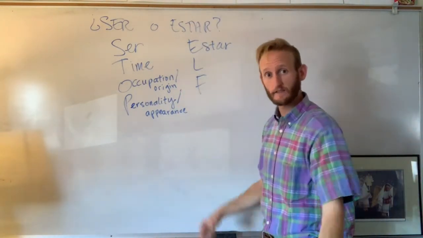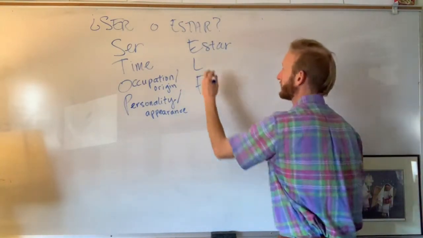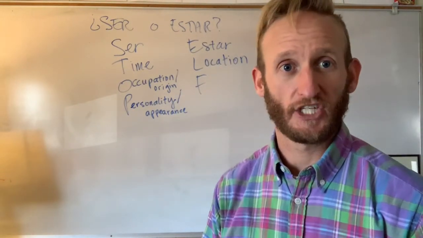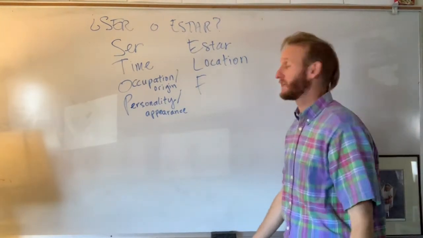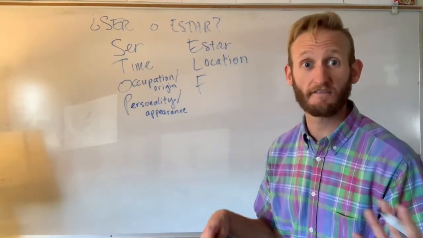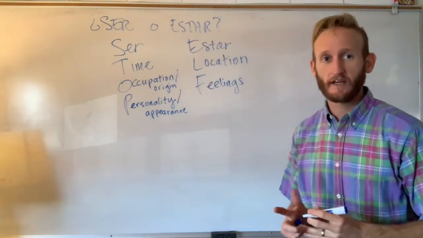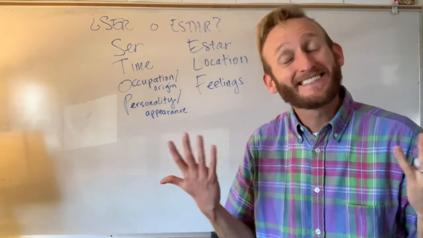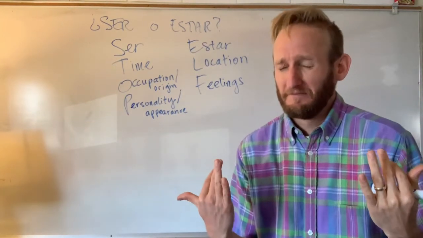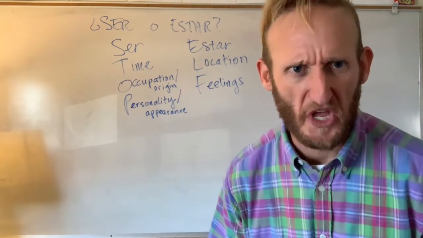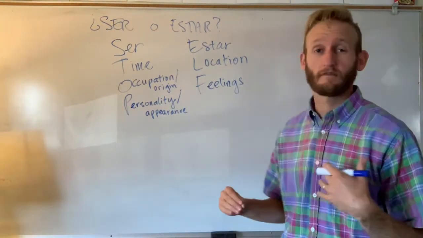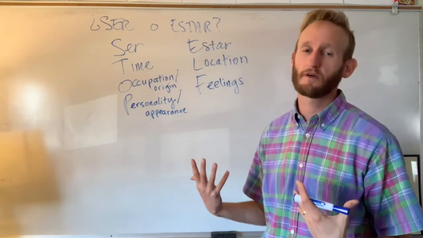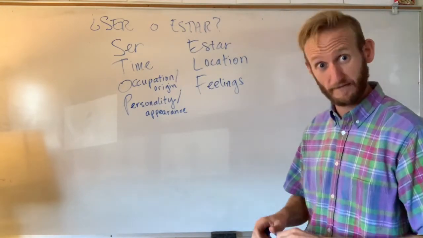Now, estar, we keep the two things. Location, as in, ¿dónde está la leche? Where is the milk? Where's the location of the milk? La leche está en la refrigeradora, por ejemplo. Or feelings, right? These can be emotional feelings, like, estoy feliz, estoy triste, estoy enojado. For example, other visceral feelings, having to do with your bodily states, we would go with estar for that.